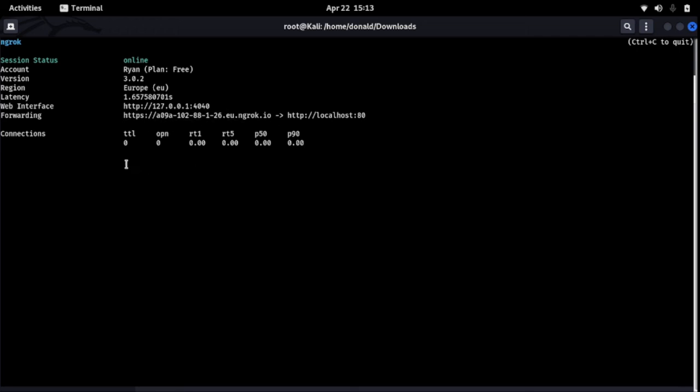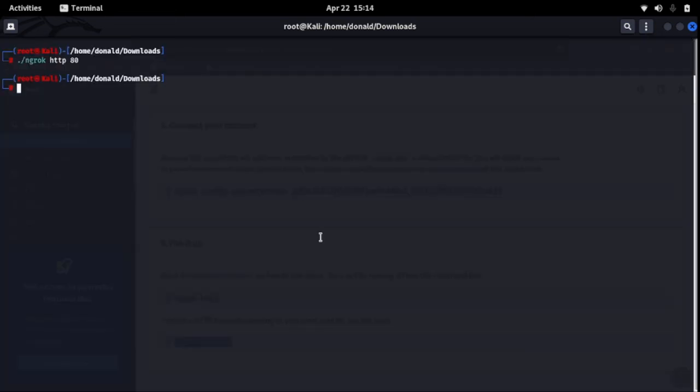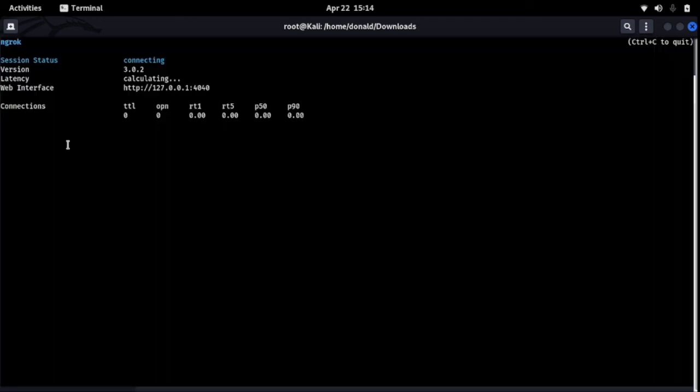Alright guys, that's how you set up Ngrok. If you want to end the session, you just press Ctrl C. That is all. And if you want to start up again, you already know the command. With this command, you get Ngrok started.